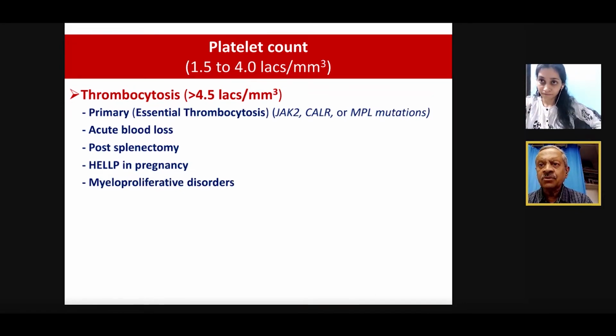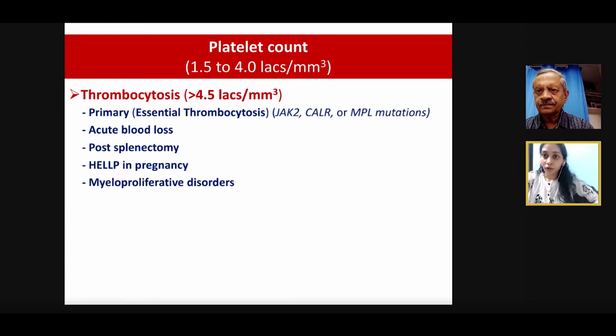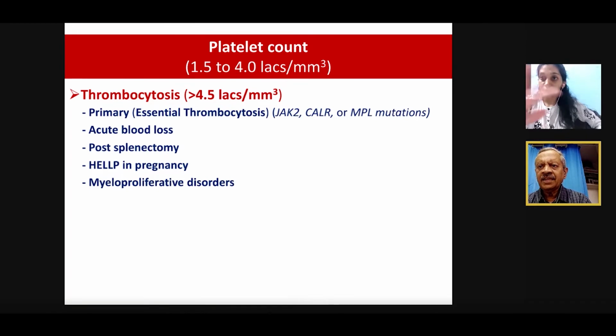But if the patient is on drugs like NSAIDs, or is elderly, or complains of headache, we will be worried about intracranial bleeding. So it's not that we disregard it, but platelet count alone is to be interpreted with the other features. I hope that satisfies the answer. If there are any questions, they can ask subsequent questions. So there is one more. What other investigations should we go for in ITP? See, ITP is an immune thrombocytopenic purpura.